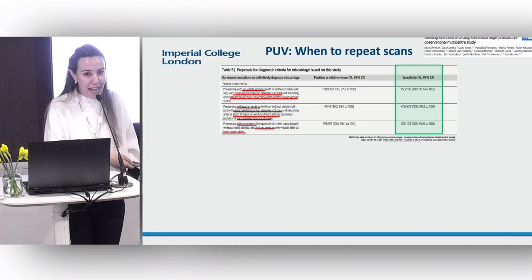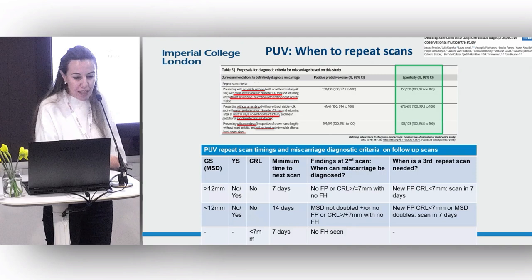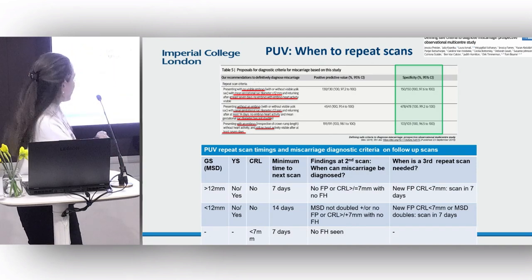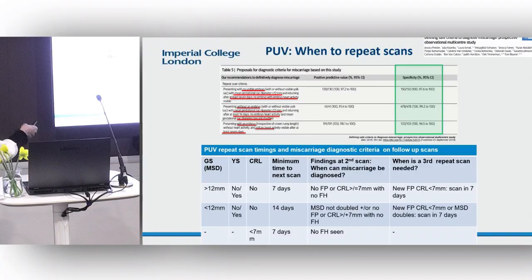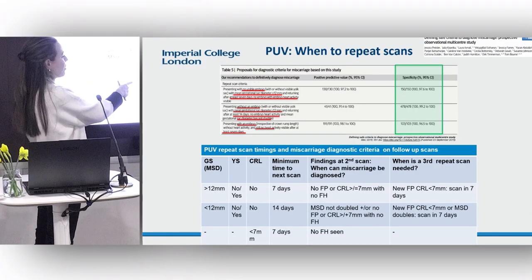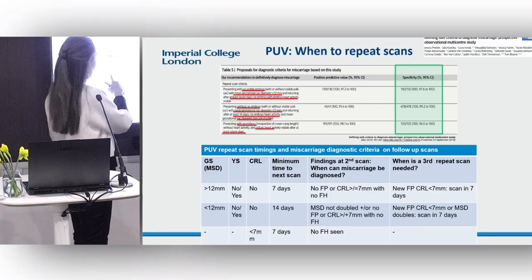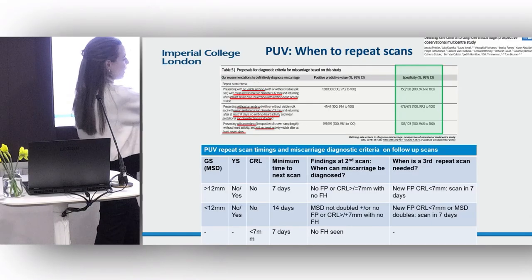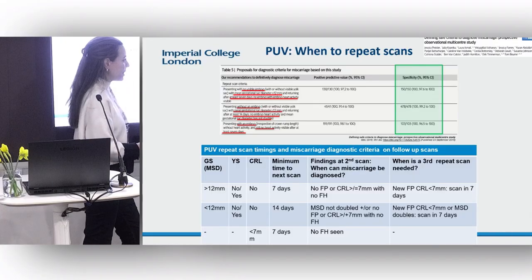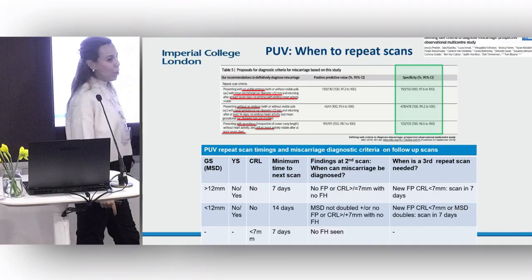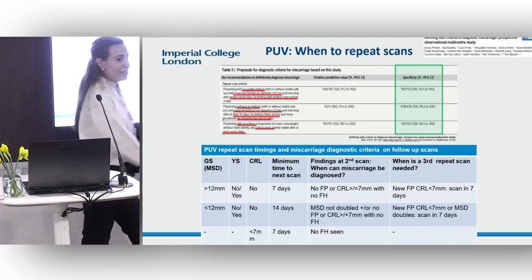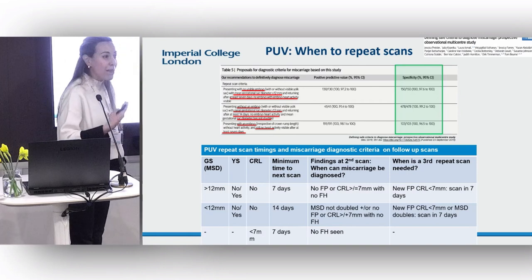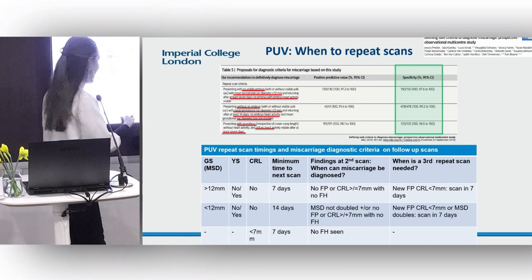But when do we repeat these scans? And obviously, Professor Bourne showed this data already, so in the interest of time, I'll just summarize that for you. So if you see here an MSD of greater than 12 millimeters, with or without a yolk sac, with no CRL, you can rescan after 7 days, and at that stage, if you see really nothing, you could say it's a miscarriage. If you see a fetal pole in 7 days without a heartbeat, you'd rescan yet again in 7 days. And I think that's the bit that's really important. There may be rare occasions when you need to do a third scan.